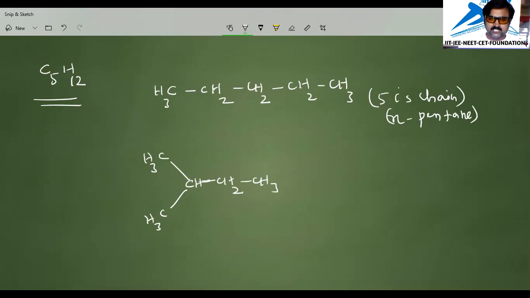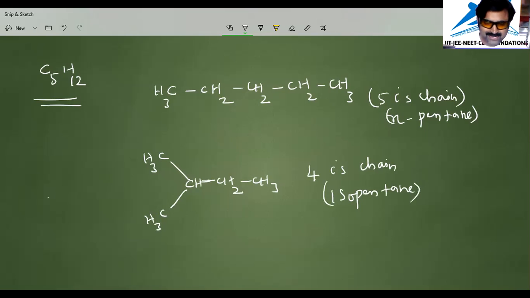Whichever side you consider, there are 4 carbons in the chain. When there are 4 carbons in the chain, this compound is called isopentane. The name of the compound is isopentane.